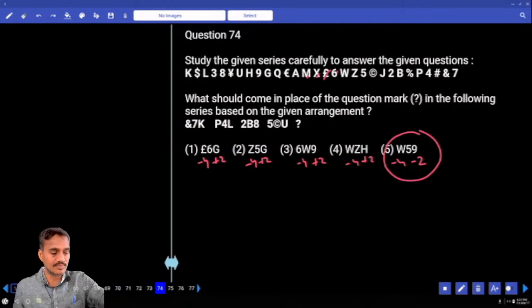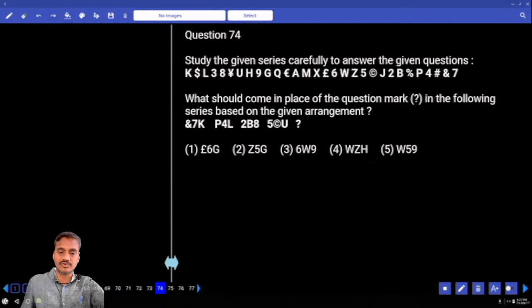Then 74. Now in this 74, we need to find out the next element. Now series, end and P. Check out the first elements here, end and P. How many elements are there from end to P? 1, 2, 3, minus 3. P and 2, 1, 2, 3, minus 3. 2 and 5, 1, 2, 3, minus 3. And 1, 2, 3, minus, that is 6.